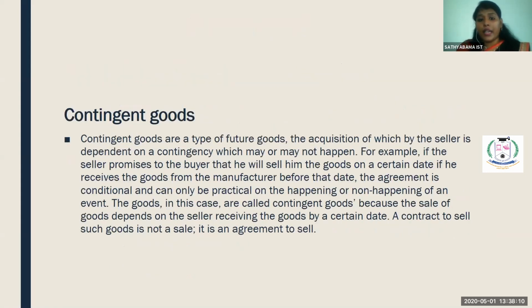And the third category is contingent goods. Contingent goods is a type of future goods. It may or may not happen. It depends upon the happening of an event. Clear? So it depends upon the happening.